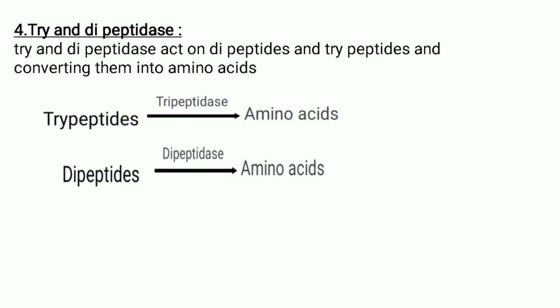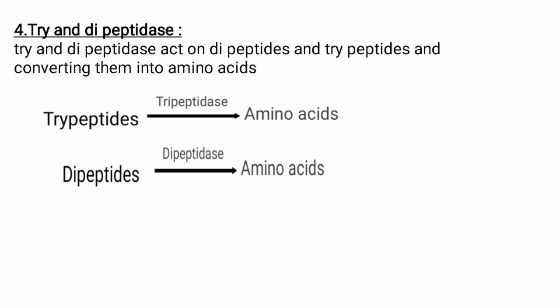And the last one is tripeptidase and dipeptidase. This tripeptidase and dipeptidase acts on tripeptides and dipeptides and converts them into amino acids. So amino acids are the simplest forms of the proteins. At the end of the digestion, proteins have been completely digested into the amino acids, so they are ready to be absorbed.